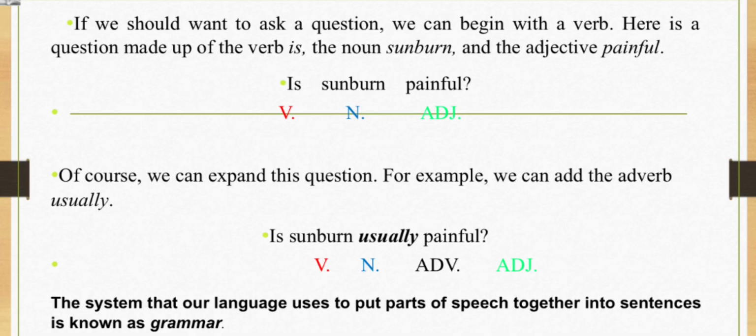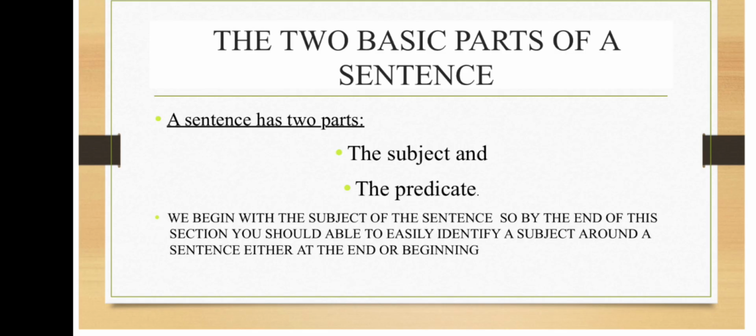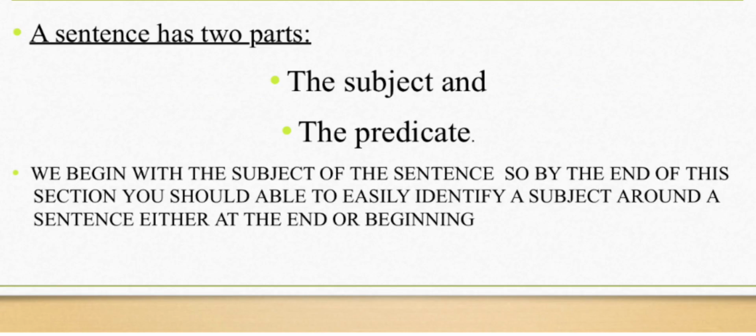For the next part, we have the two basic parts of a sentence. A sentence has two parts, the subject and the predicate. I repeat, the subject and the predicate. So to begin with the subject of the sentence, it is important that by the end of this section, you should be able to easily identify a subject in a sentence, either at the beginning or at the end.